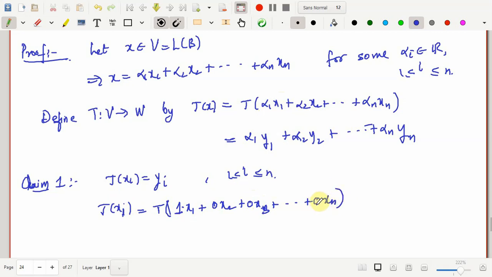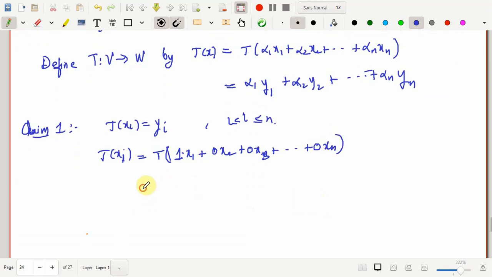So your alpha 1 is 1, and instead of x1 I will have y1, your alpha 2 is 0, instead of x2 I will have y2, 0, y3, exactly the definition, nothing else, which means that this is equal to y1. So it is clear that t of x1 is equal to y1 here.